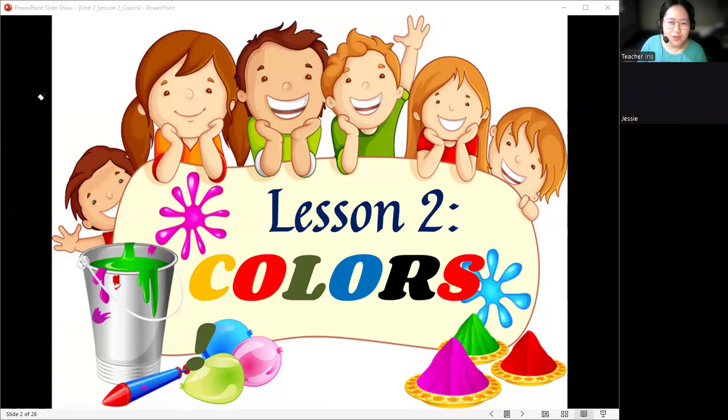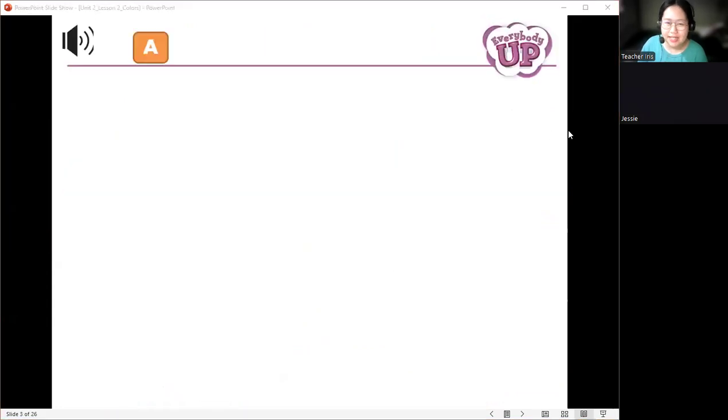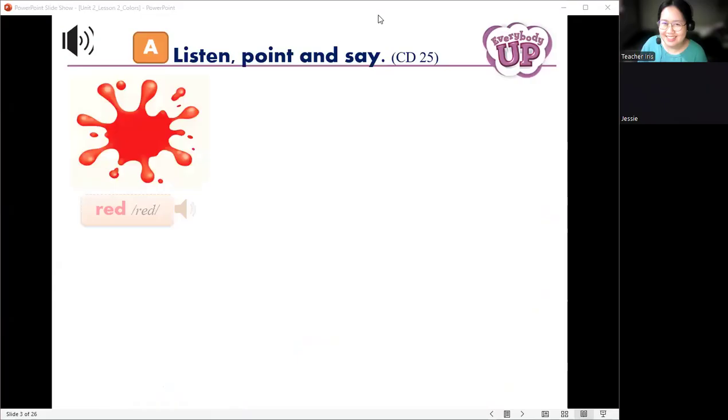Especially your favorite, the rainbow. Now let's move on to the next page and learn some words for today, which are all about colors. Let me play the audio. Page 14. Lesson 2. Colors.